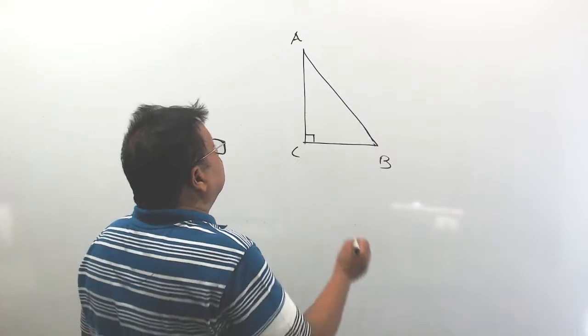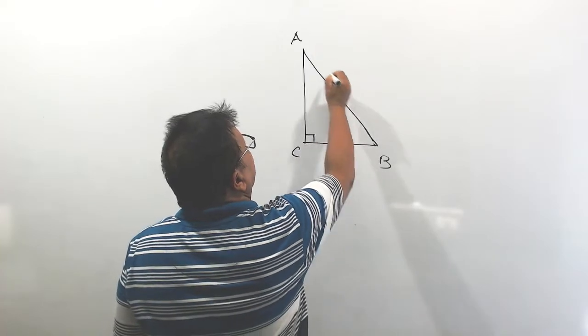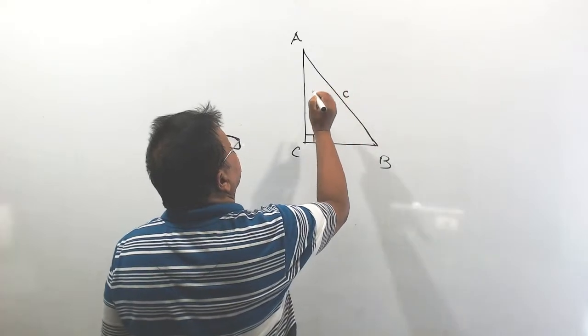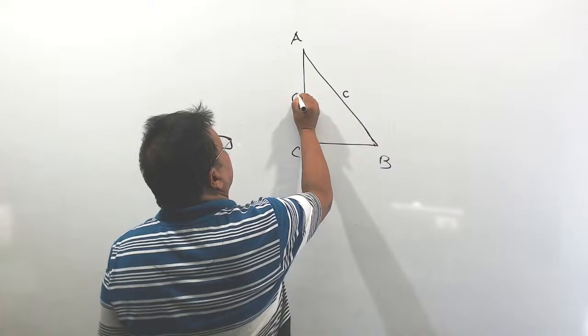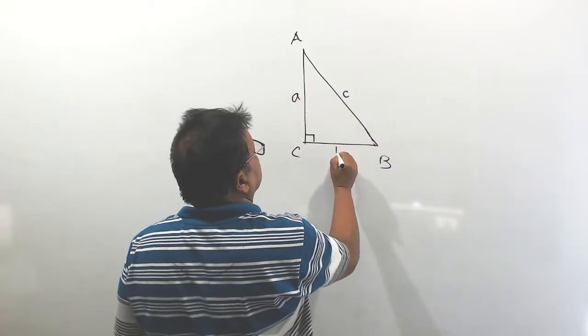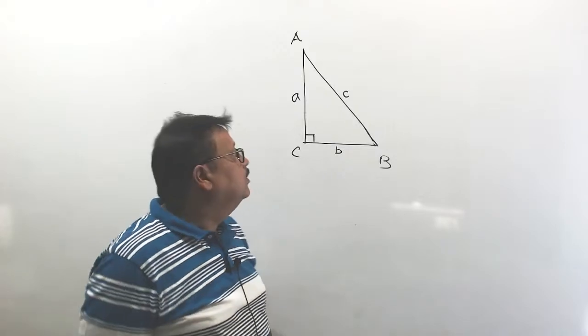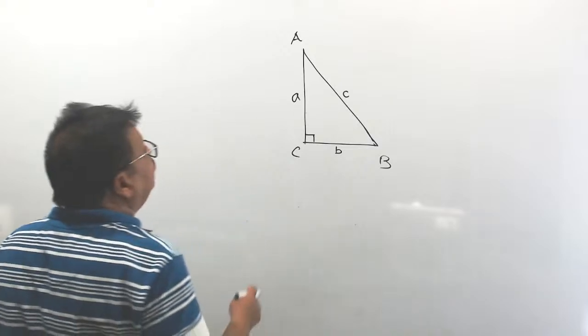See, let us assume the length of the side AB, that is the hypotenuse, is small c. The side AC is small a, and CB is small b. Now, according to Pythagoras theorem, what do we have to prove?